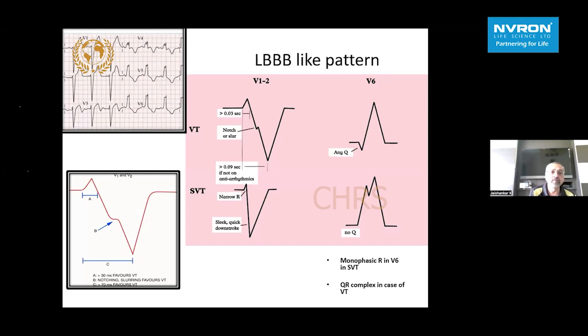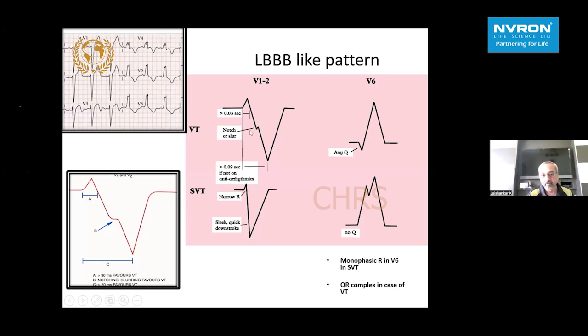Same way, for left bundle branch block morphology as shown here in V1, we are going to look at the initial inscription of the S wave. If there is a notch or a slur in the downstroke of the S wave in lead V1, with the initial inscription more than 30 milliseconds, and from onset of R wave to the nadir of the S wave it is more than 70 milliseconds, it strongly favors a VT, compared to an SVT where you see the downstroke is going to be really sharp, the R wave is going to be narrower, less than 30 milliseconds, and this downstroke is also going to be less than 70 milliseconds.